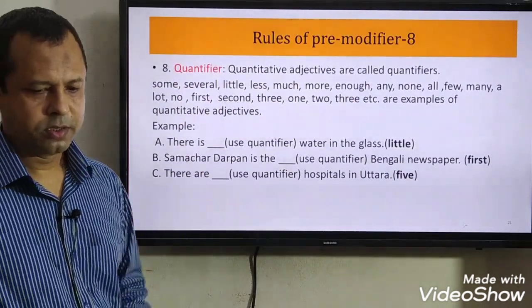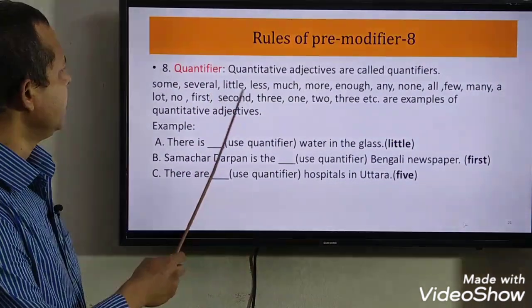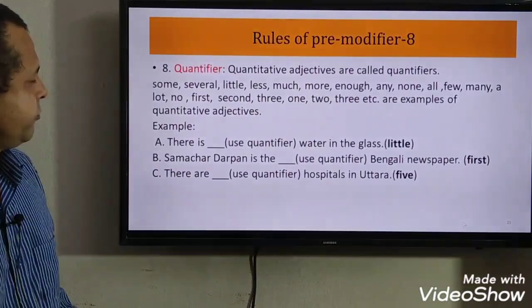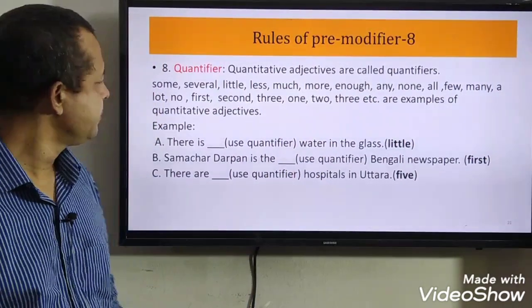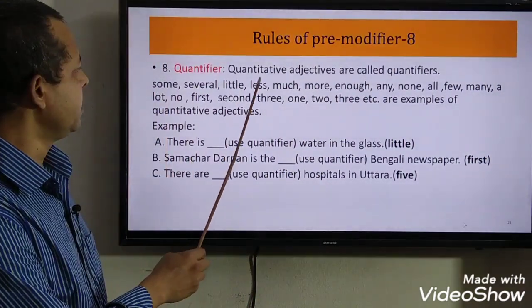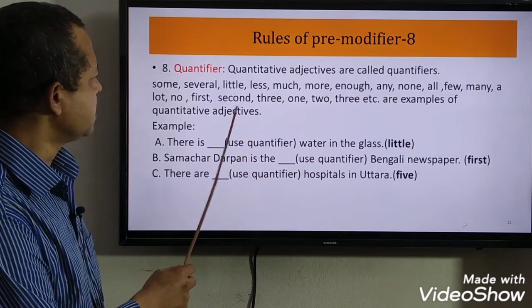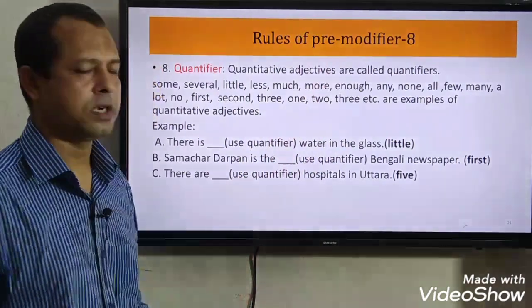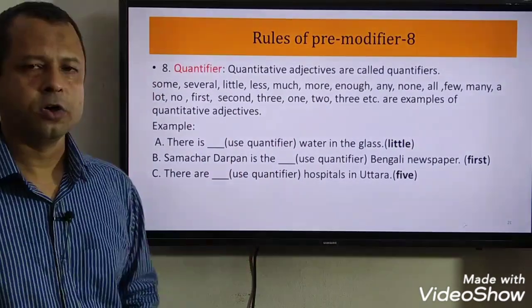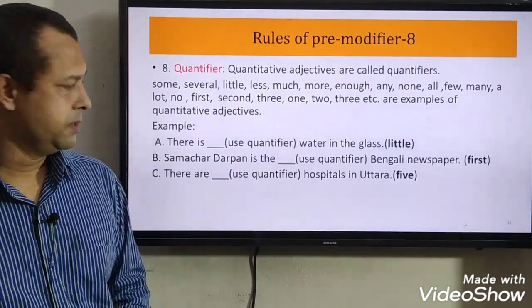Rule number 8, quantifier. Quantitative adjectives are called quantifiers. Some, several, little, less, much, more, second, third, 1, 2, 3, etc. These adjectives are called quantitative adjectives.